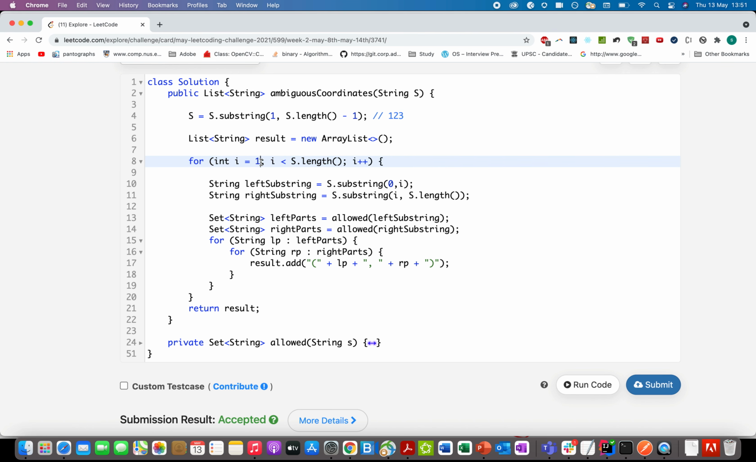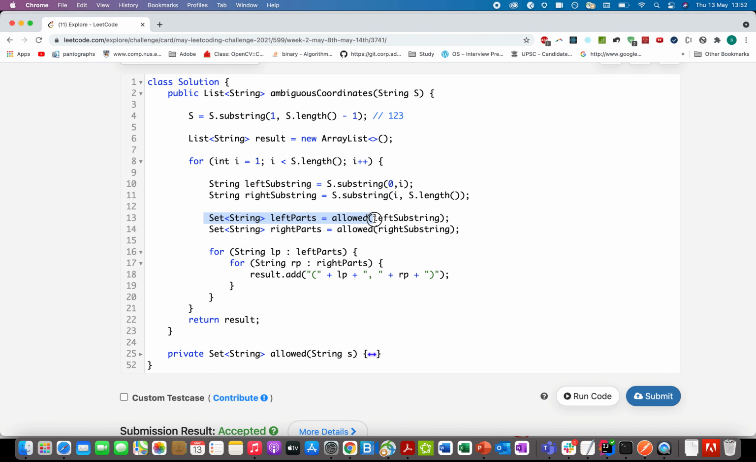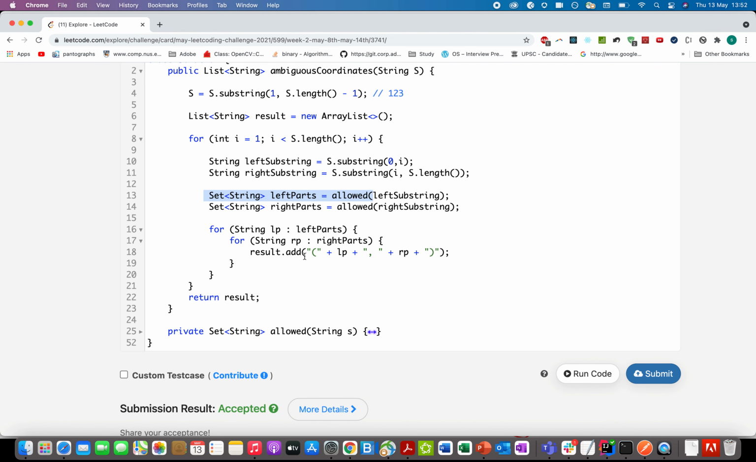And let's get started with the looping process. You'll start the loop from i equals 1, go up till s.length, and you will generate the left substring. Also, you'll generate the right substring. So the left substring will be generated using the 0th index going up till i, and the right substring will be generated using the index i going up till the complete length. And for these left and right substrings, we'll try to generate as many possible and valid representations of these left substrings and right substrings. We'll store them in a set, and thereafter we will generate the result.